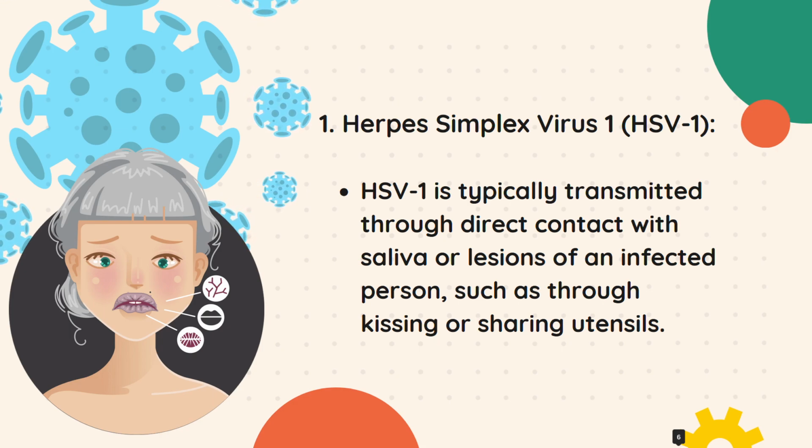So, HSV1 can be compared to a vector that contains genetic instructions encoded in its DNA. When it infects a host cell, it releases its genetic material into the cell's nucleus. This genetic material then directs the host cell to produce new virus particles, leading to infection and sometimes causing cold sores or fever blisters.